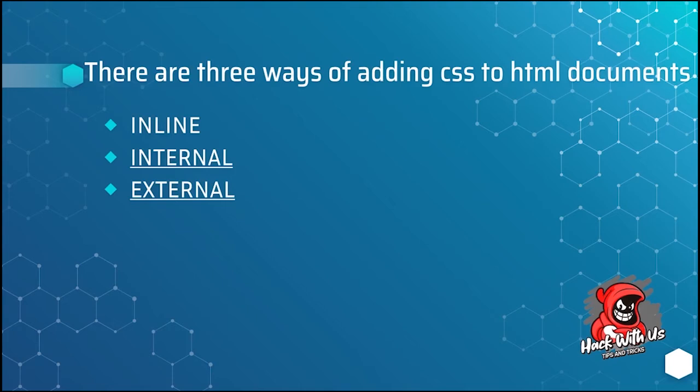Internal CSS. An internal CSS is used to define a style for a single HTML page. An internal CSS is defined in the head section of an HTML page within a style element. External CSS. An external style sheet is used to define the style for many HTML pages. To use an external style sheet, add a link to it in the head section of each HTML page.